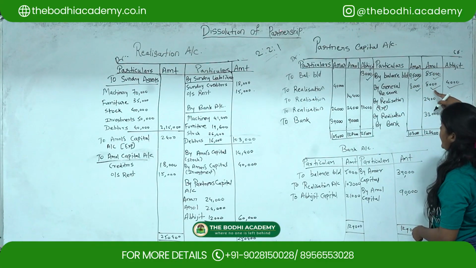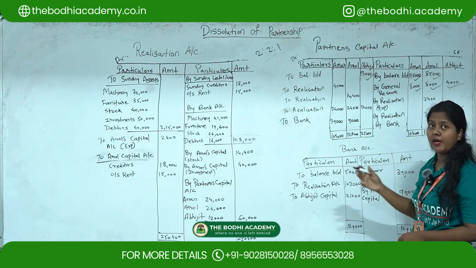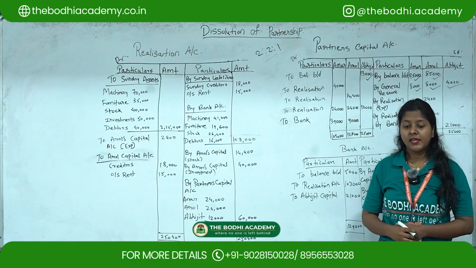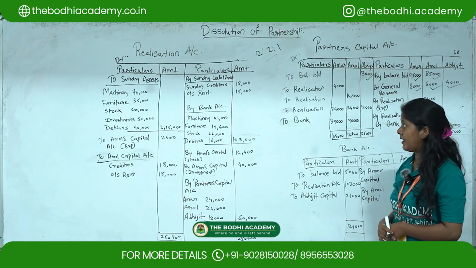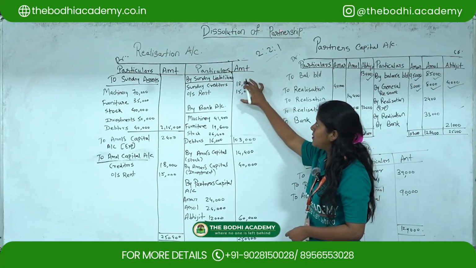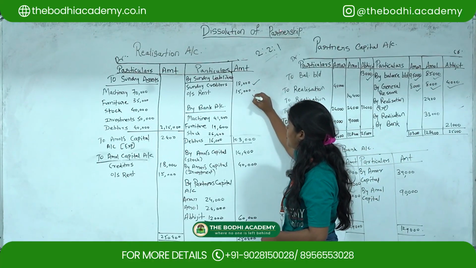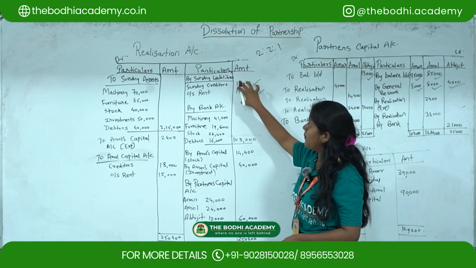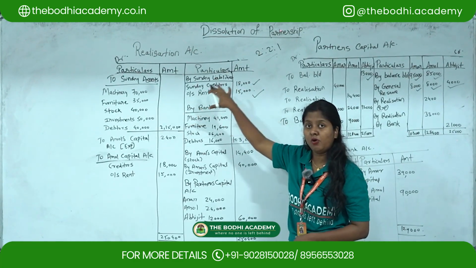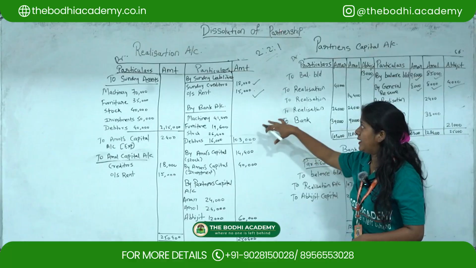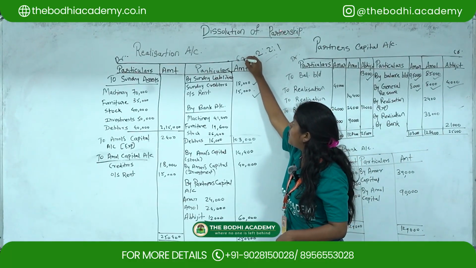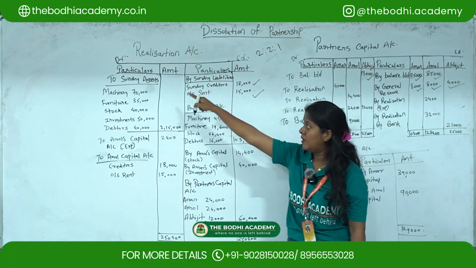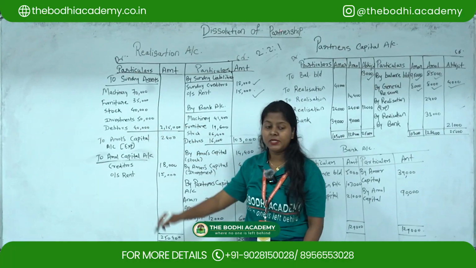Then Amol also will get the same, and Abhijit it's 1 divided by 5. Then with regards to creditors and the outstanding rent, it is a liability. So creditors and outstanding rent you have to show under the separate account, that is realization account it will go. So all the liability and asset you have to show under the one side. Okay, so liabilities we are going to show under credit, and all the asset you have to show under the debit side.